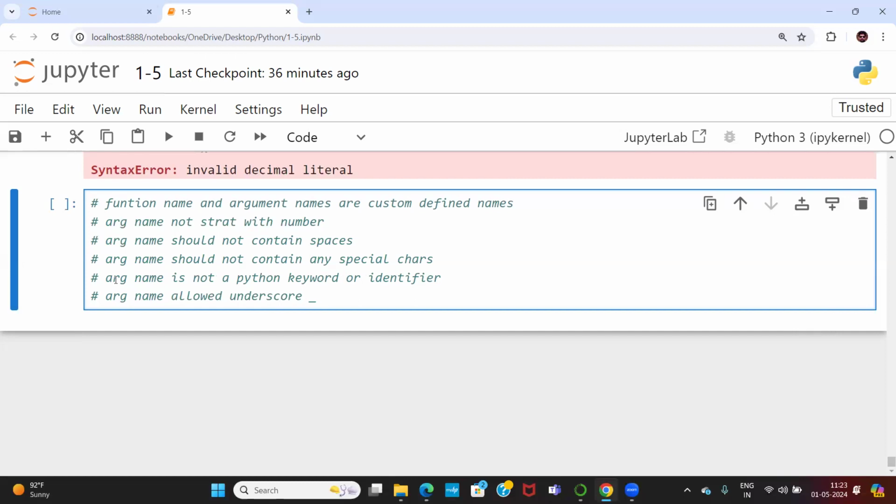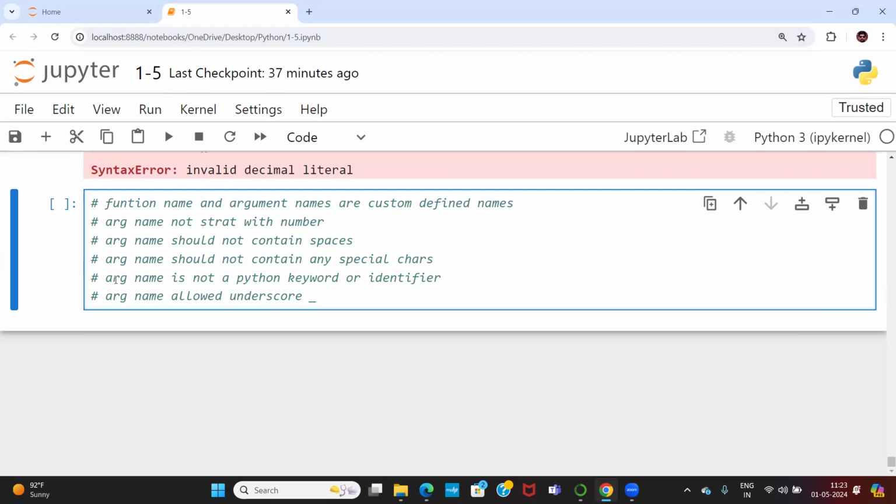Don't use a special character inside. Special characters are what? At the rate, hash, dollar symbol, all these are special characters. Slash, hyphen mark, equal to symbol, plus symbol, these are called special characters. Special characters should not be used in any Python function name, argument name, variable name or object name.